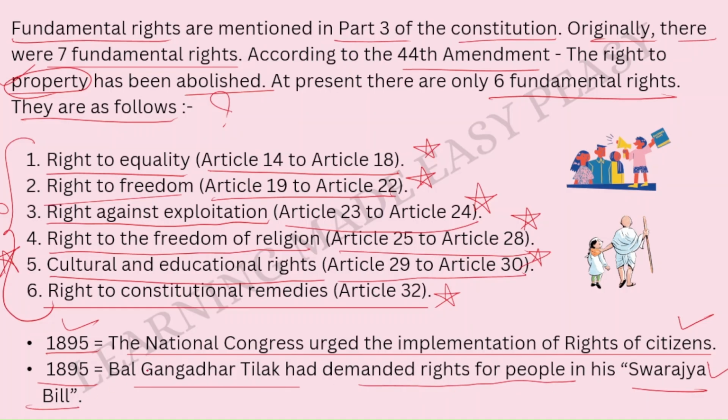It was of Bal Gangadhar Tilak. So this is really important. Why I have added these points is because they are mentioned in your textbook. So any information that is mentioned in your textbook is already there over here. Only thing is you need to pay attention, learn this stuff so that you don't forget.